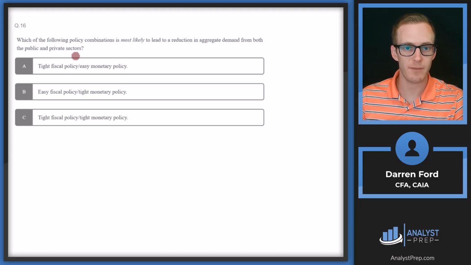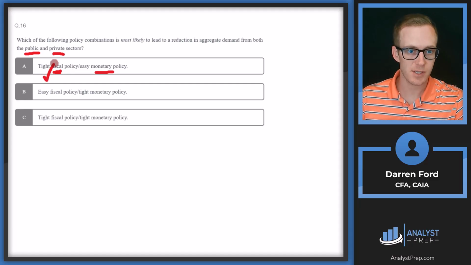Which of the following policy combinations is most likely to lead to reduction in aggregate demand from both the public and private sectors? So remember, public sector is going to be primarily driven by fiscal policy, and private sector is going to be driven by monetary policy, which is the Fed and changing of interest rates. Fiscal policy is going to be government and basically spending packages. So reduction in demand, is that going to be tight fiscal? Yes, that will be tight fiscal, but easy monetary, that's going to be incorrect.